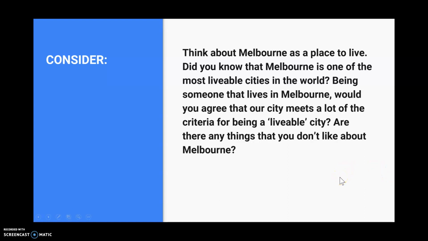So I want you to have a think about that in the lead up to our next lesson, because in our next lesson we're going to be talking a little bit more about what it means to be a livable city or what it means to be a not very livable city. And we're going to look at some of the differences and similarities between cities that are considered livable and cities that are not considered as livable.